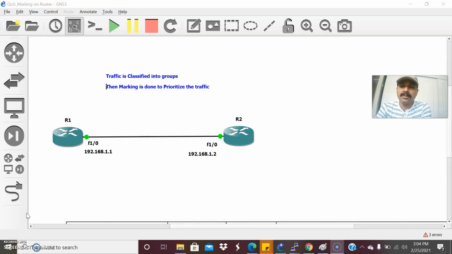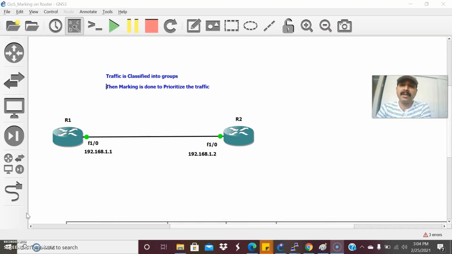And today I am going to discuss the topic QoS classification and marking. So what is QoS? QoS is quality of service, which is used to prioritize the traffic. For that prioritization, first I need to organize and classify the traffic into groups. Then I will perform the marking.